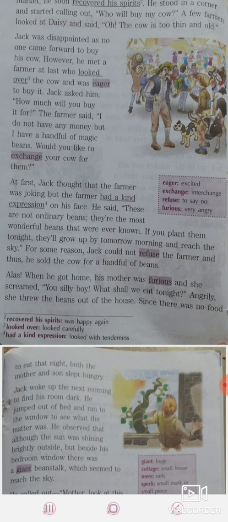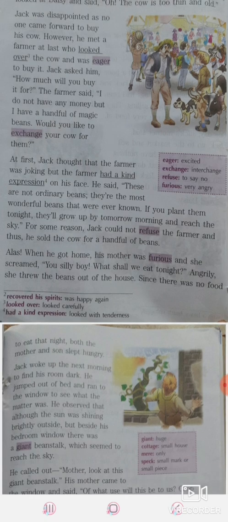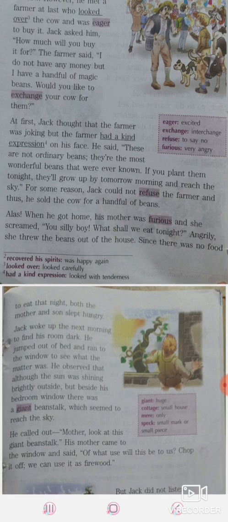"What are we going to have for dinner?" Okay, so angrily she threw the beans out of the house. As she was very angry, she threw those beans out of the house. Since there was no food to eat that night, both the mother and the son slept hungry.